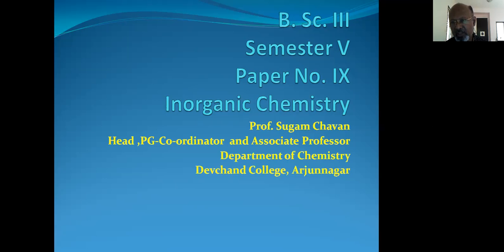To explain this in other terms, when light falls on the surface of a metallic crystal, the mobile electrons present on the surface absorb this light energy and are excited to some higher state, and they again jump back to the ground state. During this jumping, they emit light of a particular wavelength, because of which we see the light being reflected. That is known as metallic luster.